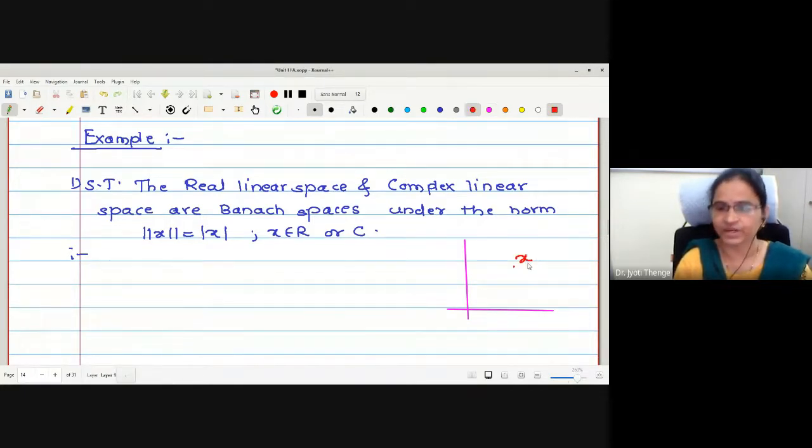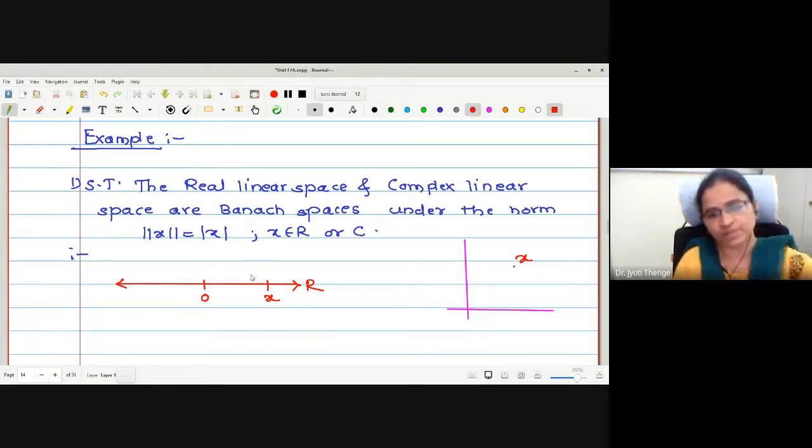If this is a vector, mod x, in real line space. A real linear space means R, the real line only. This is 0. Somewhere here is the vector x, say. Then what about mod of x? This is mod of x minus 0 actually. Therefore, this is the distance, norm of x.